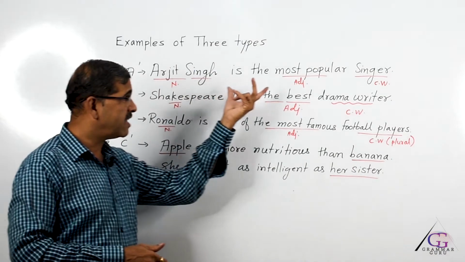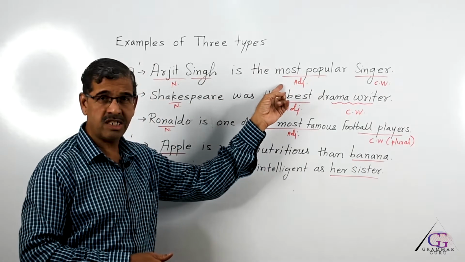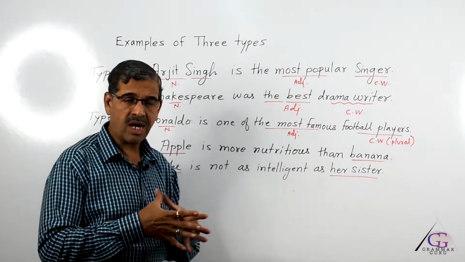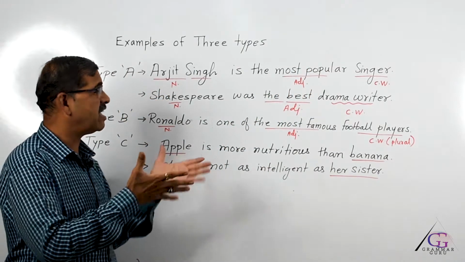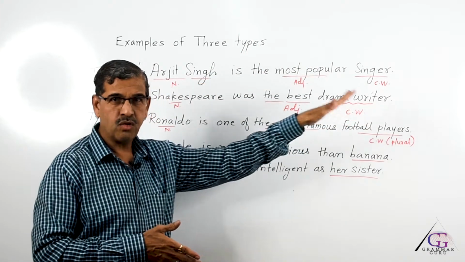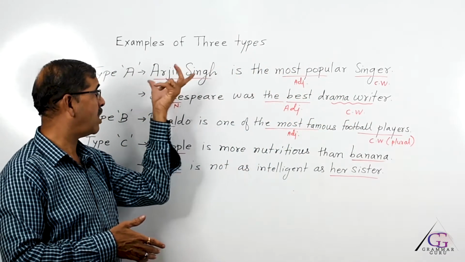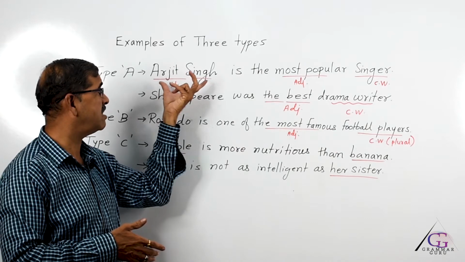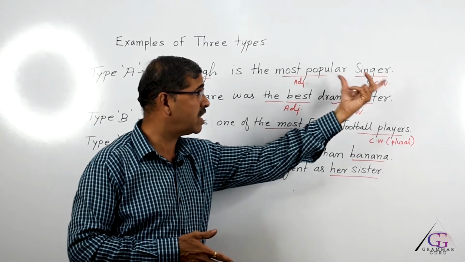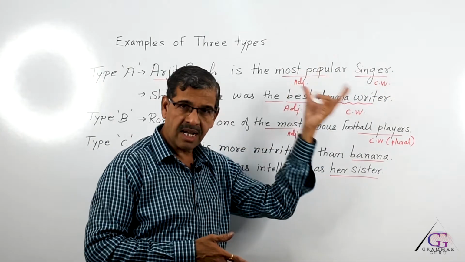If we carefully read the sentence, we will understand most is before popular. So, this is the adjective. Then we have to ask what is Arijit Singh in this sentence, and the correct answer would be singer. Arijit Singh is actually a singer. So, singer is CW, meaning class word.